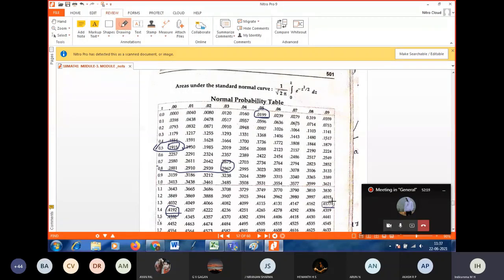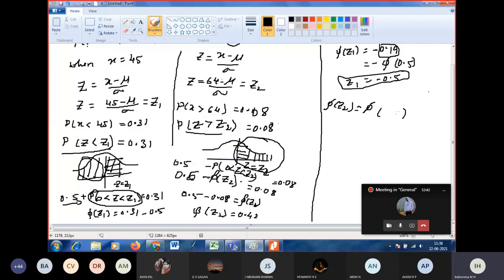You can also round it off. Compared to this, it is very near to 0.42. So 1.41 you can take, or 1.4 you can also take. Now it is 1.4. Therefore Z2 is equal to 1.4.